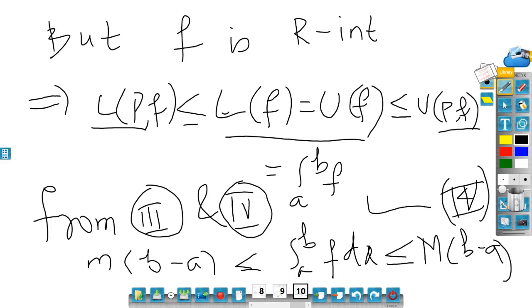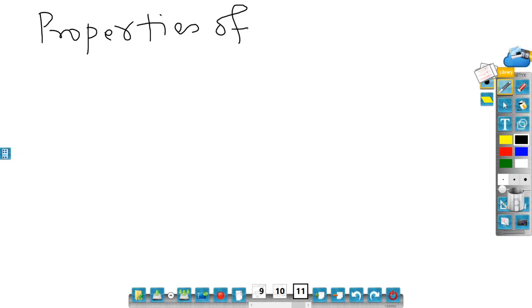Now let me prove one more property of Riemann integration, or maybe some standard properties of Riemann integration which I am going to prove. So let me give the heading: properties of Riemann integrable functions.